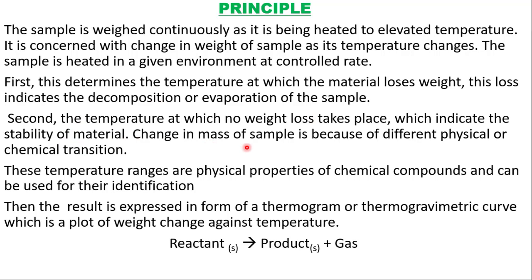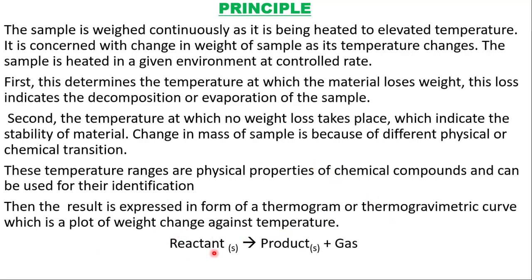Change in mass of the sample is because of different physical or chemical transitions. These temperature ranges are physical properties of chemical compounds and can be used for their identification. The result is expressed in the form of a thermogram or thermogravimetric curve, which is a plot of weight change against temperature.